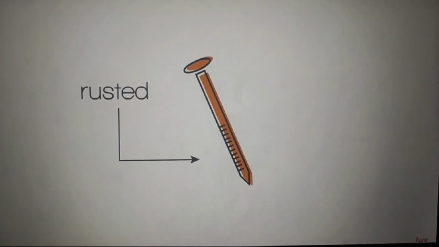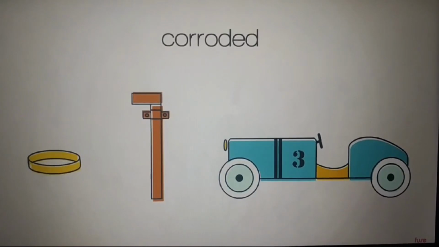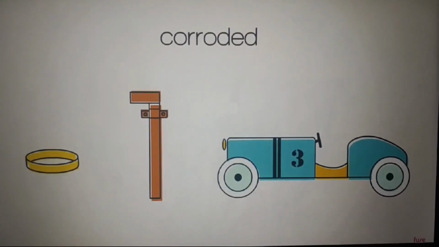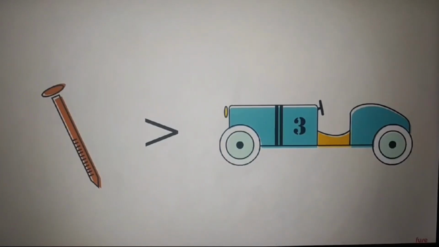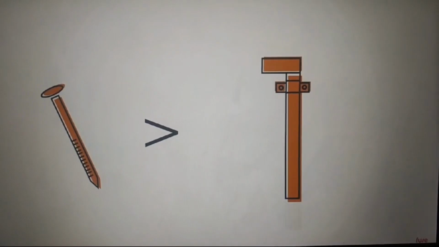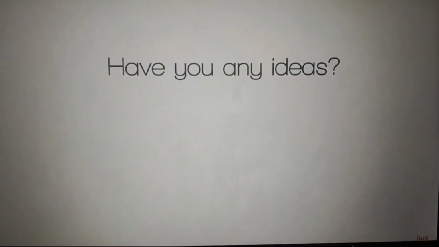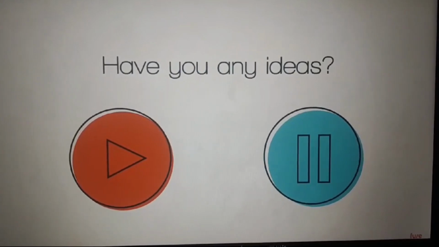This, by the way, is the only time you should use the term rusting. All other metals are considered as having been corroded when they react with water and/or oxygen in the air. But why would the nail be more corroded than the aluminium toy, the copper pipe, or the gold ring? Have you any ideas? Pause the video and continue when ready.